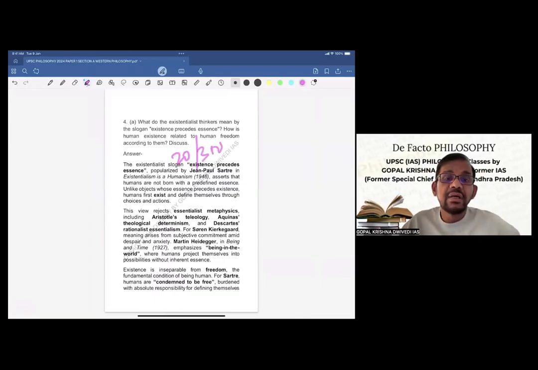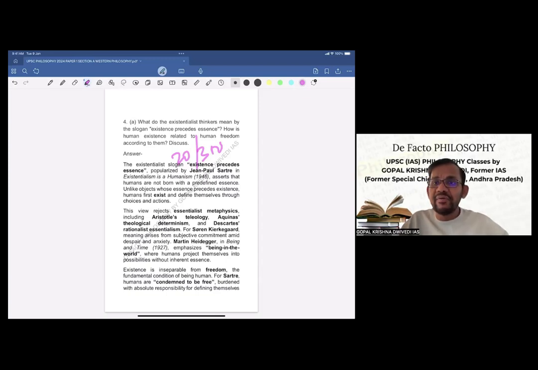Let us go to that. What do the existentialist thinkers mean by the slogan existence precedes essence? How is human existence related to human freedom according to them? Discuss. Now, see, the question has two parts. So, the first part is what do existentialist thinkers mean by the slogan existence precedes essence?